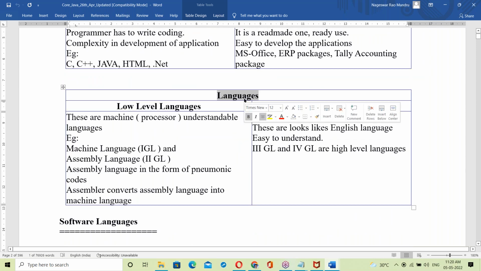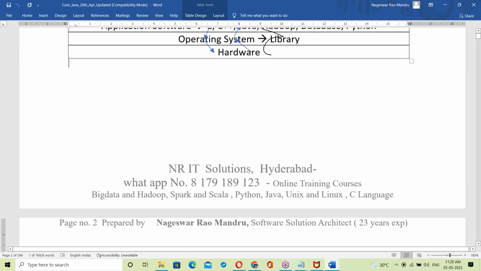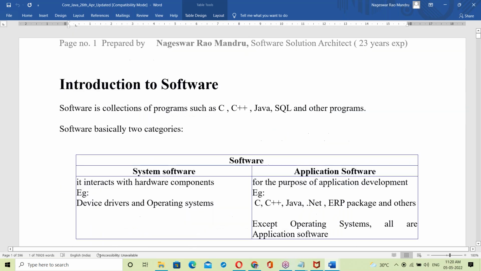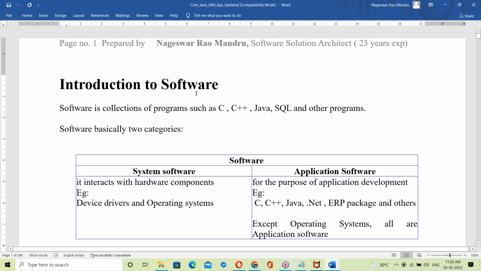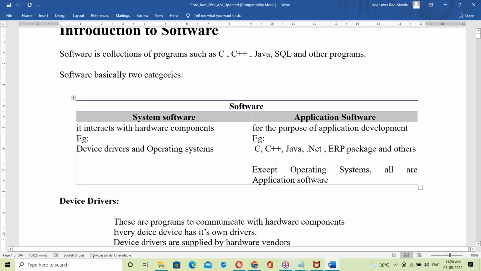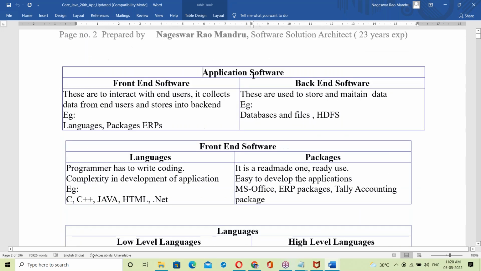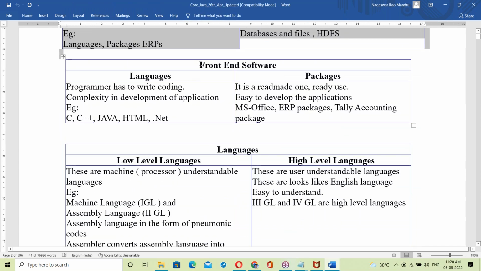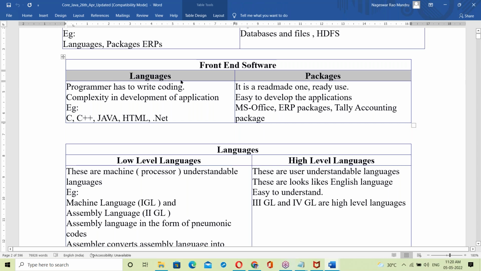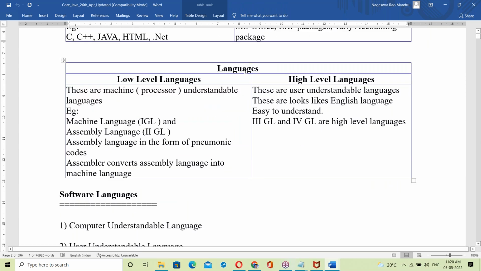So let us move to language. See the way of introducing Java, just try to observe it. A computer has hardware and software. Java is a software: system software, application software. Java is application software, which needs front end and back end. Java is a front end. In front end, language and package. Java is a language. Now let us talk about languages.